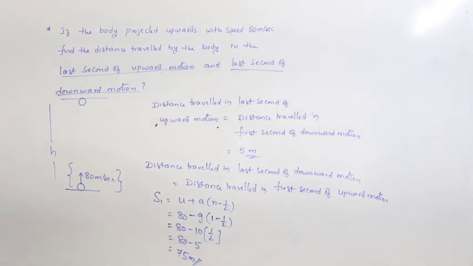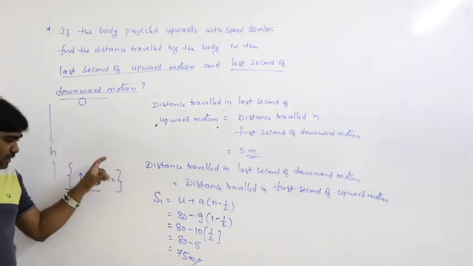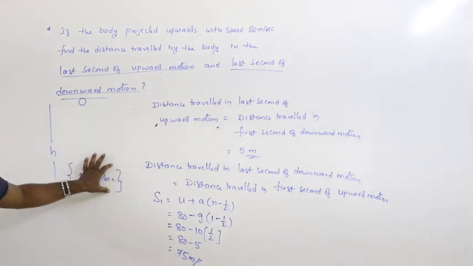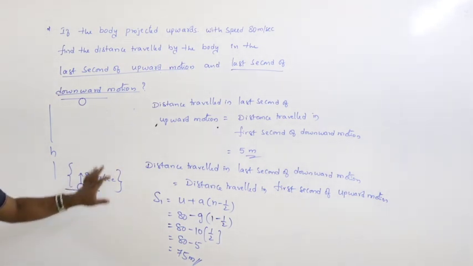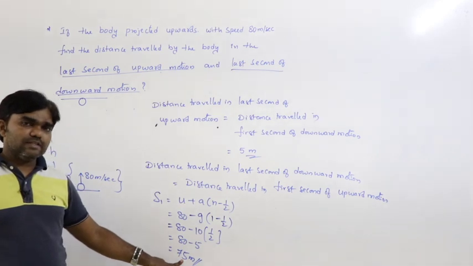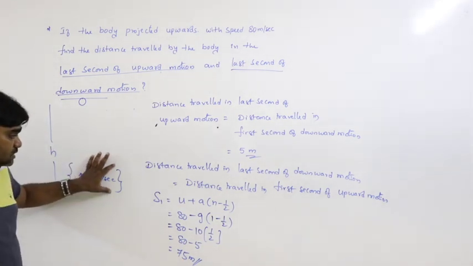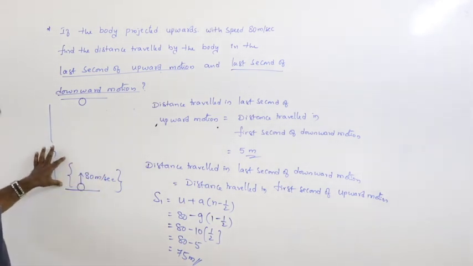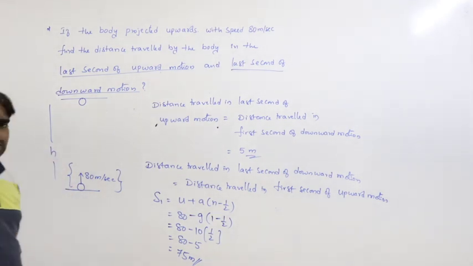So the distance travelled by the body in the last second of downward motion is 75 meters, because the last second of downward motion must be equal to the first second of upward motion. That's the thing.